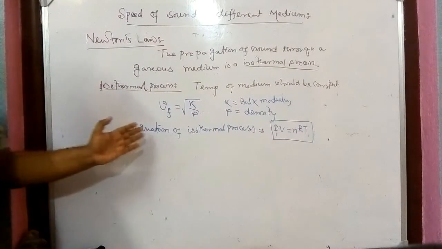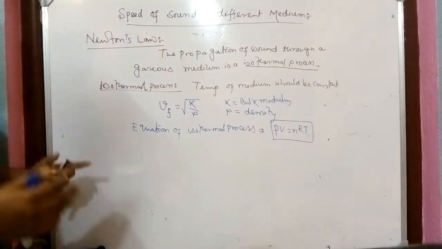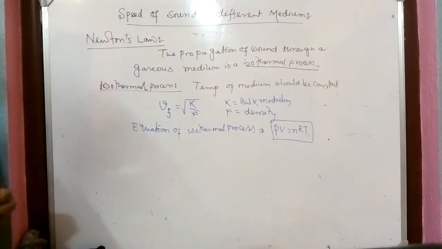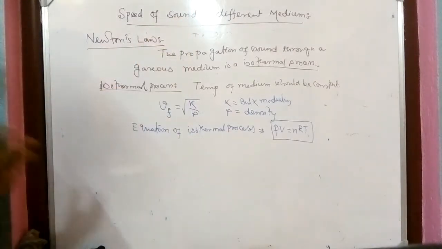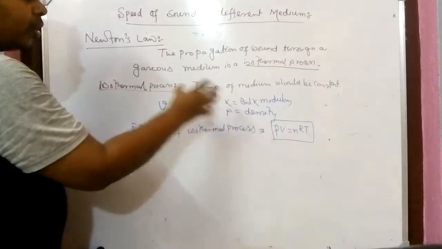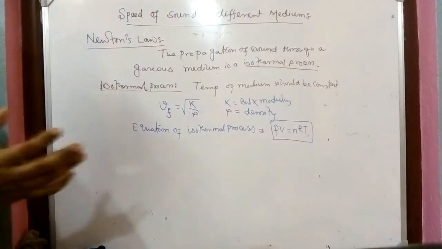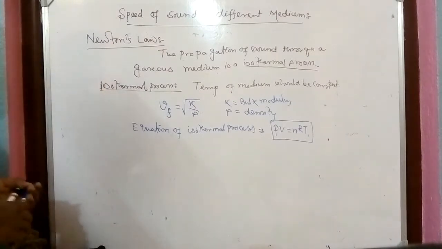So that is the equation of the isothermal process. So what has Newton told? Newton has told that the propagation of sound through a medium is an isothermal process. So he has applied that law into this equation. How it is applied, that I will not show. Okay, that is a part of class 11.